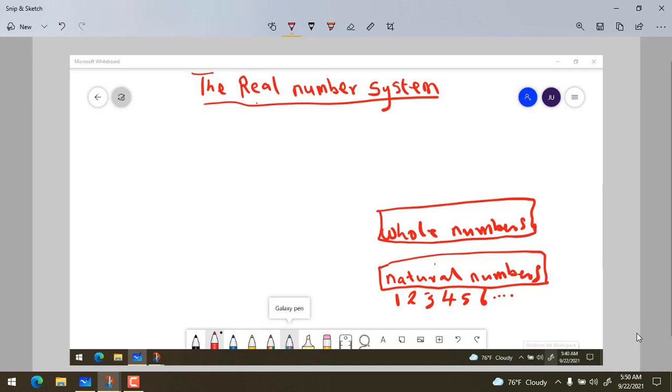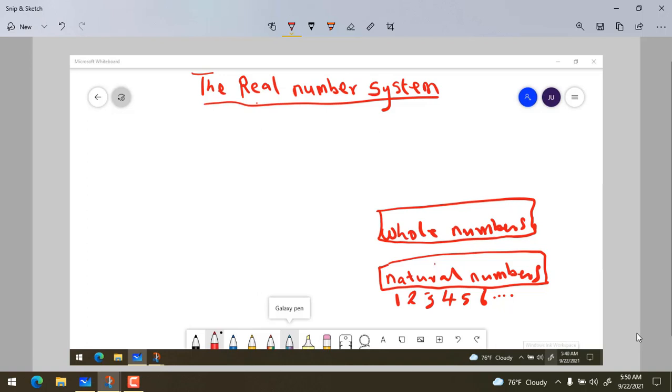Now, this number is not too different from natural numbers. Natural numbers are part of whole numbers. Natural numbers are in whole numbers, except that there is just one singular addition.